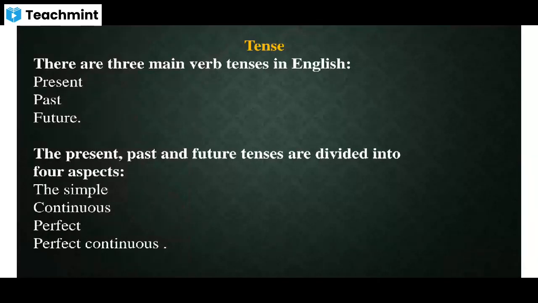Again, in these three tenses, we have four subtenses, or four aspects of tenses. That is simple present tense, present continuous tense, present perfect tense, present perfect continuous tense. Similarly, in the past we have four tenses. Again, in future we have four tenses. Totally we have 12 tense forms.